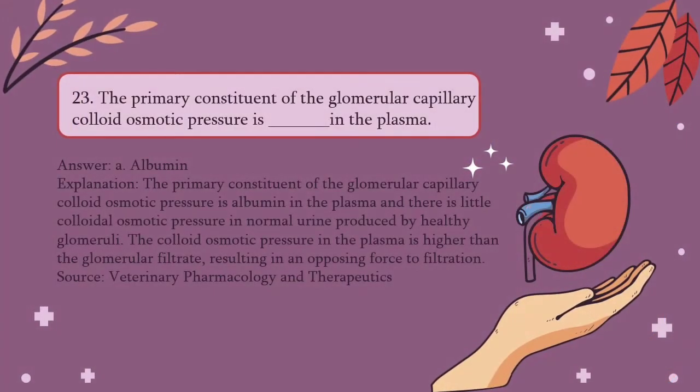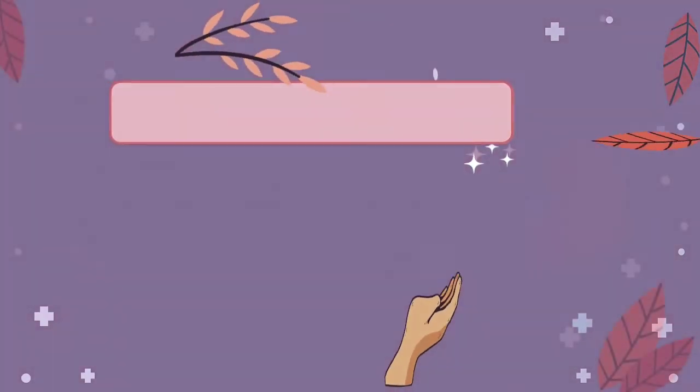The primary constituent of the glomerular capillary colloid osmotic pressure is albumin in the plasma, and there is little colloidal osmotic pressure in normal urine produced by healthy glomeruli. The colloid osmotic pressure in the plasma is higher than the glomerular filtrate, resulting in an opposing force to filtration.